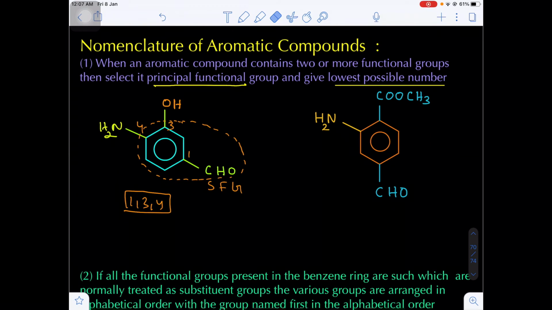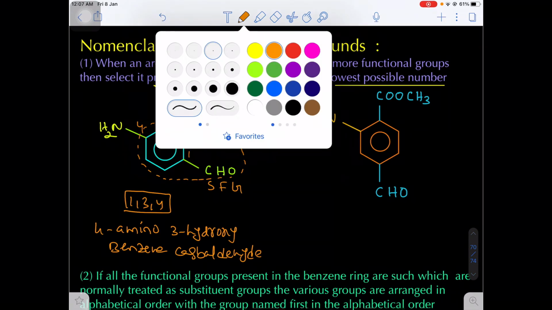So 1, 3, 4. Now for the naming, you see on the third position hydroxy, fourth position amino. That's why I'm writing 4-amino-3-hydroxybenzene carbaldehyde. Are you getting my point?